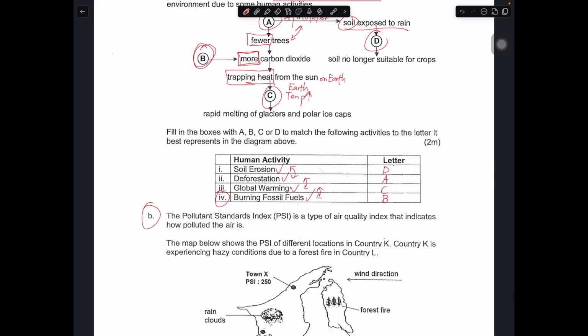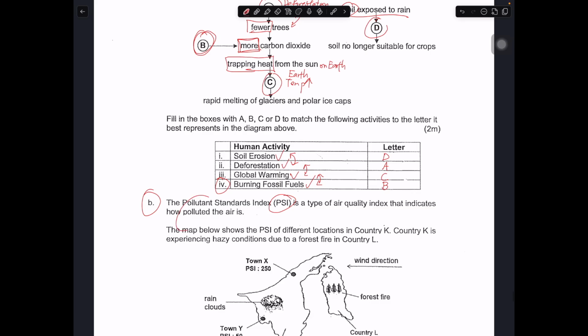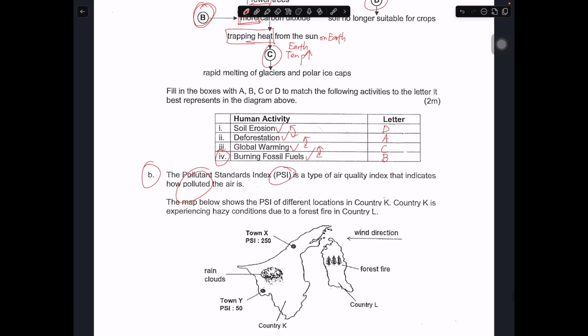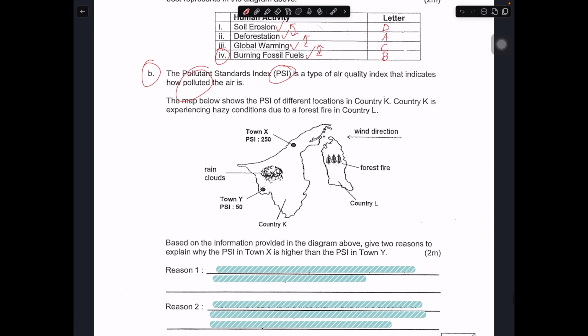So let's take a look. The Pollutant Standards Index, PSI, is a type of air quality index that indicates how polluted the air is. Okay, so then the map below shows the PSI of different countries, and country K experienced hazy conditions due to a forest fire in country L. So you have country K and L.